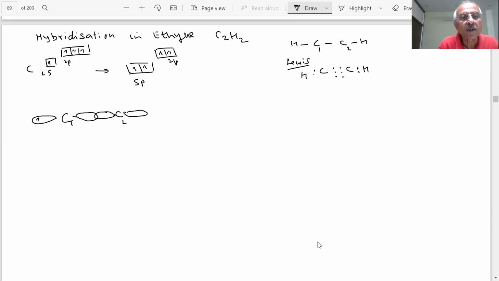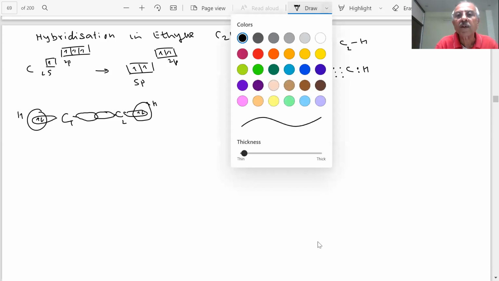There is one electron here. Now another electron is coming from this hydrogen. So what will happen? This is also hydrogen. They are forming a bond. Now how many orbitals are left? You have seen two. Let me change the color, students. So students, what is left?